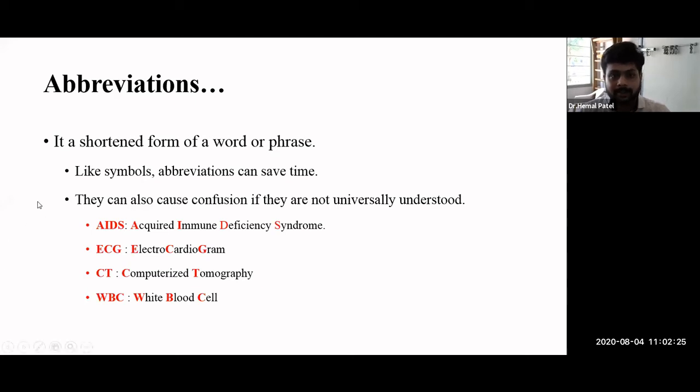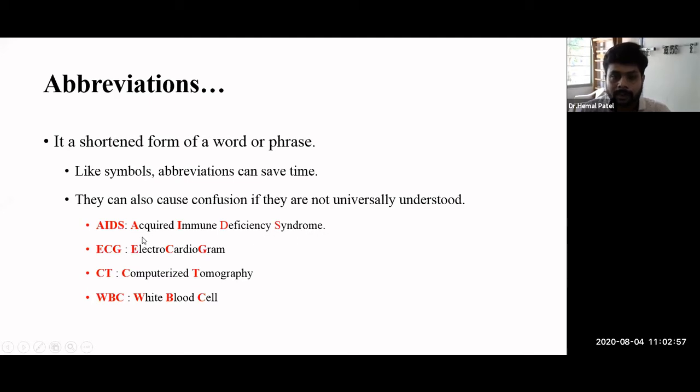Throughout this subject, we have to learn which abbreviations are acceptable and which we use in our day-to-day routine practice. For example, generally we say AIDS, but many of us don't know the full form of AIDS. AIDS is considered an abbreviation, but most of the time we are not using the whole phrase, acquired immune deficiency syndrome.